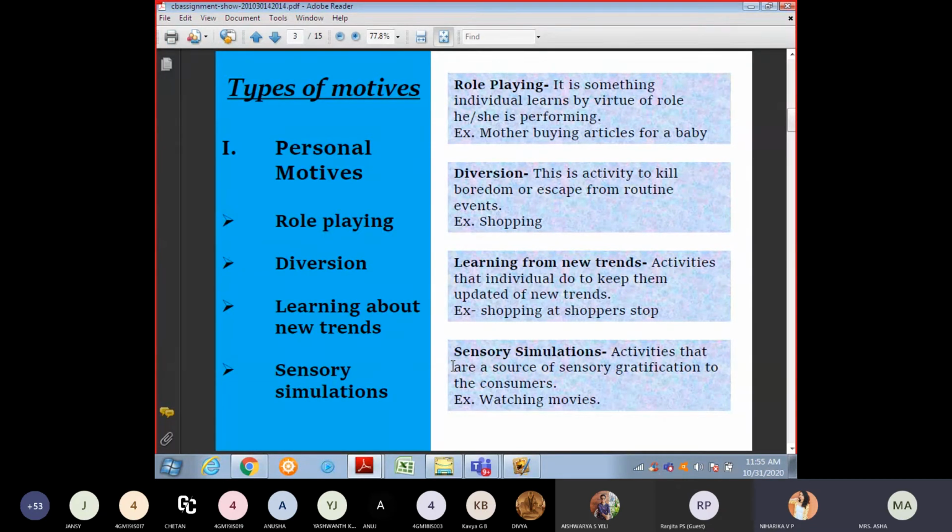Role playing means diversion. This is an activity to kill boredom or escape from routine events. Like going shopping, for example. Girls may be attracted to shopping. If you're going shopping, some girls think that shopping makes them feel cool and excited.